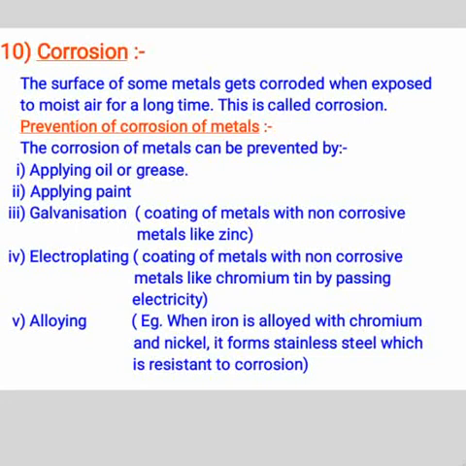Coating of metals with non-corrosive metals like zinc. Electroplating. Coating of metals with non-corrosive metals like chromium, tin by passing electricity. Alloying. Example, when iron is alloyed with chromium and nickel, it forms stainless steel, which is resistant to corrosion.